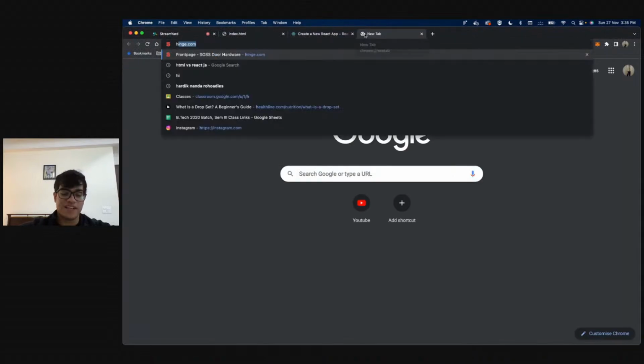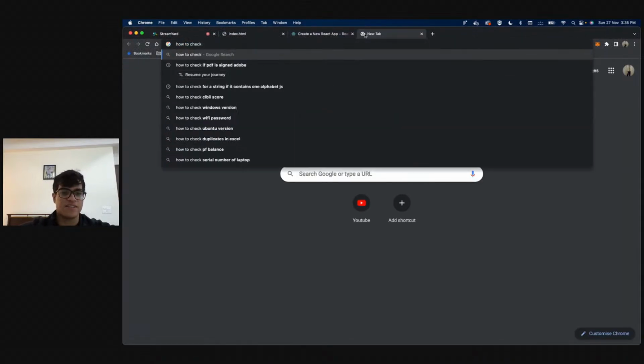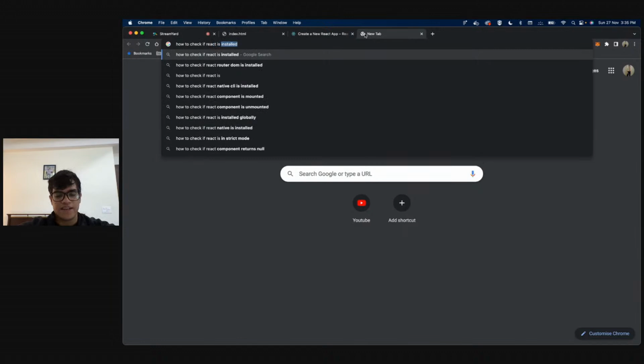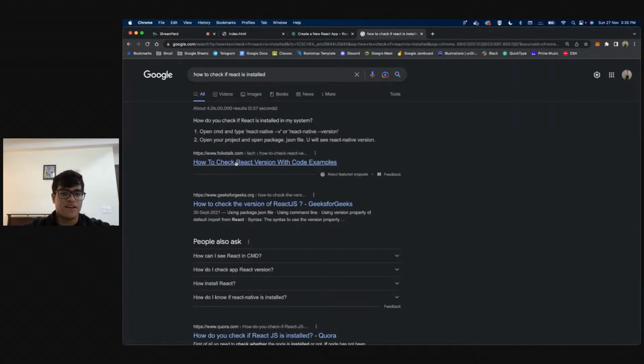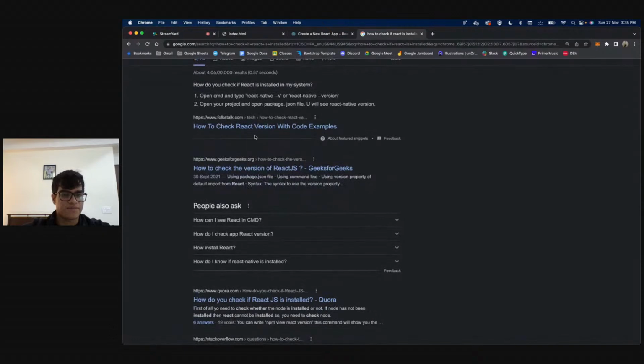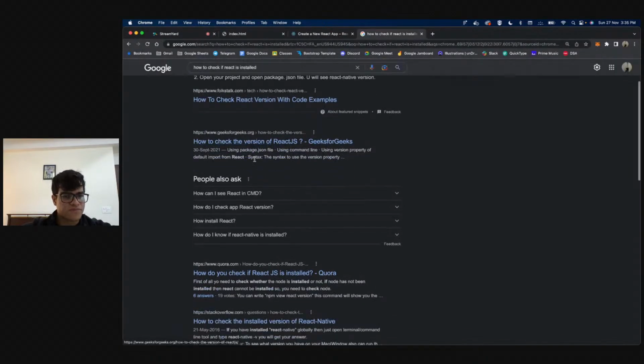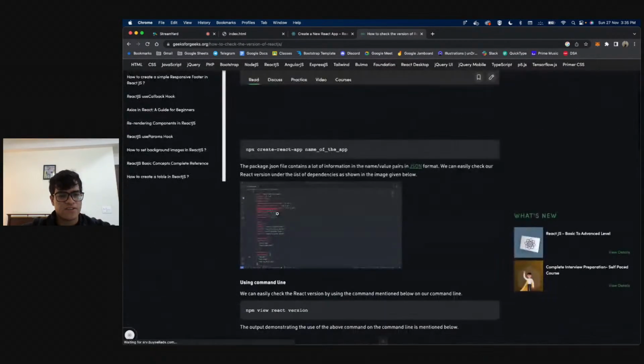You can literally Google that exact same thing and you'll get to know the answer, right? How to check if React is installed. And you can just run this particular command, I think. Just check the version, right? So,